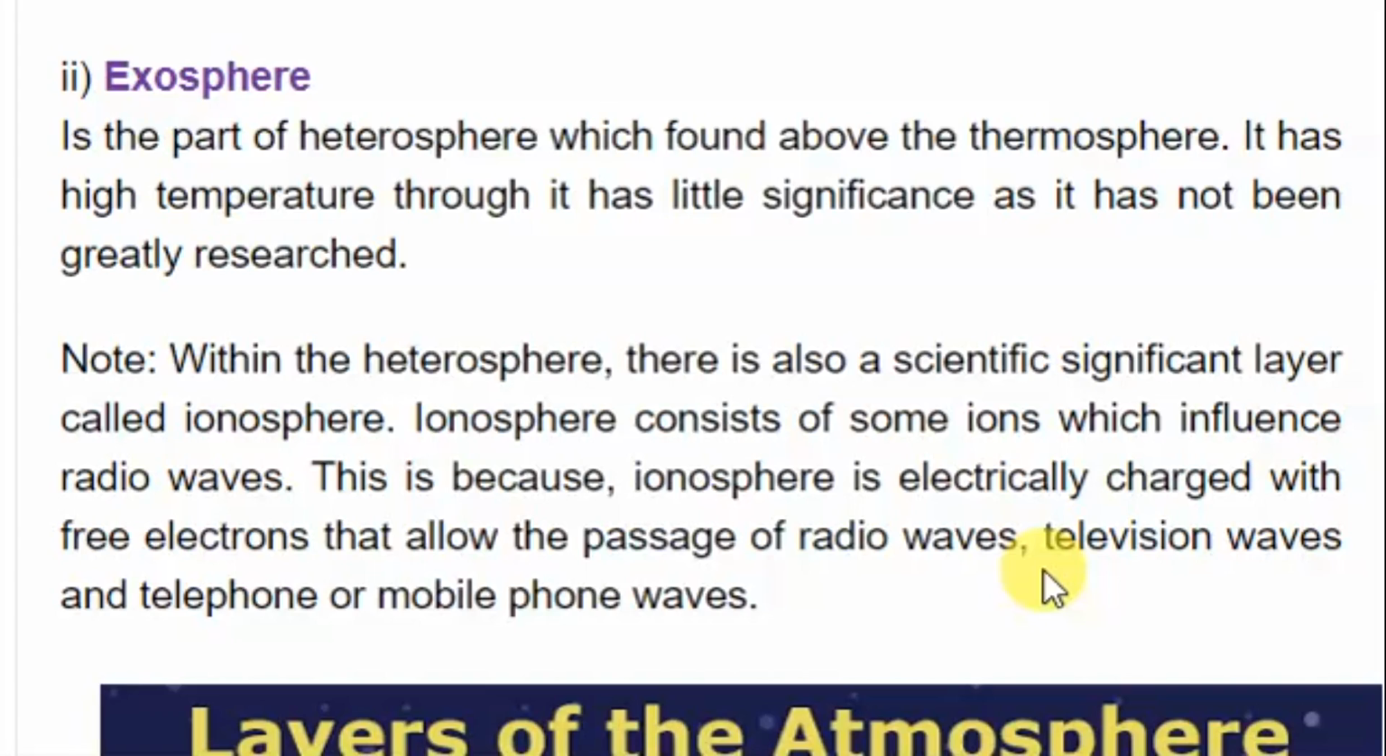Note, within heterosphere there is also a scientifically significant layer called ionosphere. Tumesema hii ionosphere ina consist of some ions which influence radio waves. Ionosphere is present in the heterosphere layer. So in the heterosphere we have ionosphere which tends to allow the passage of the radio waves. So ionosphere consists of some ions which influence radio waves. This is because ionosphere is electrically charged with free electrons that allow the passage of radio waves, television waves, and telephone or mobile phone waves.